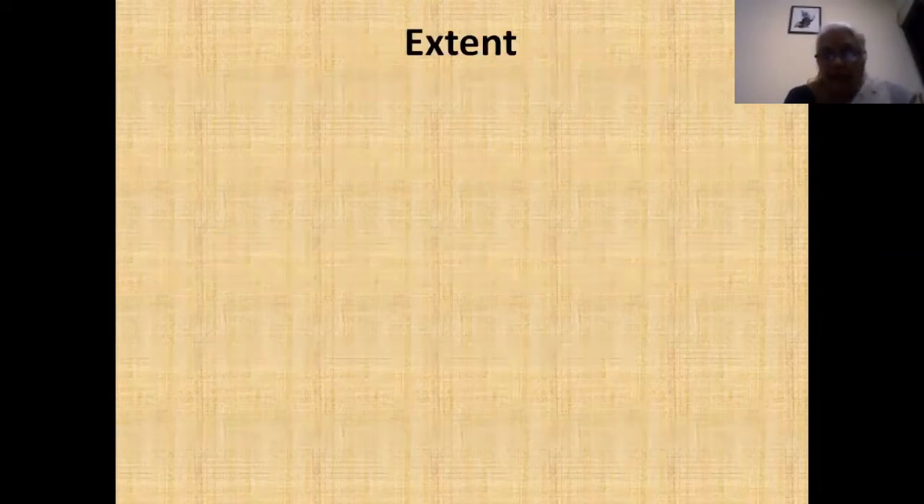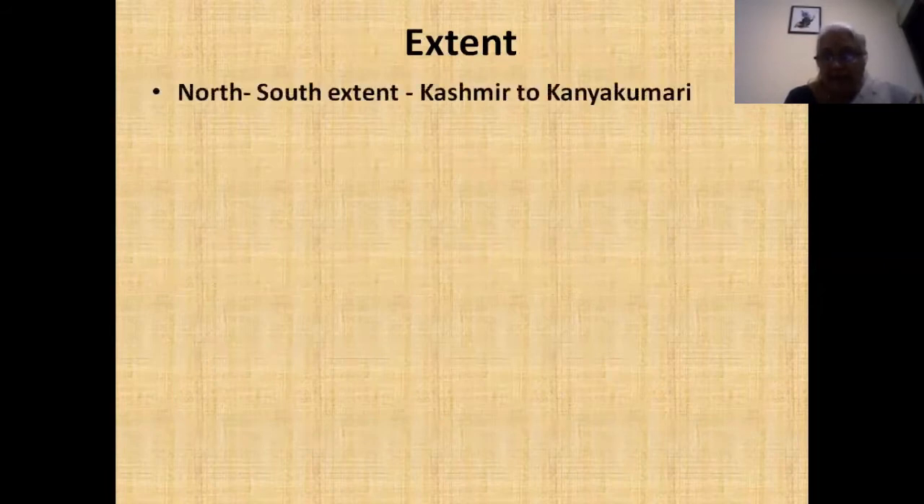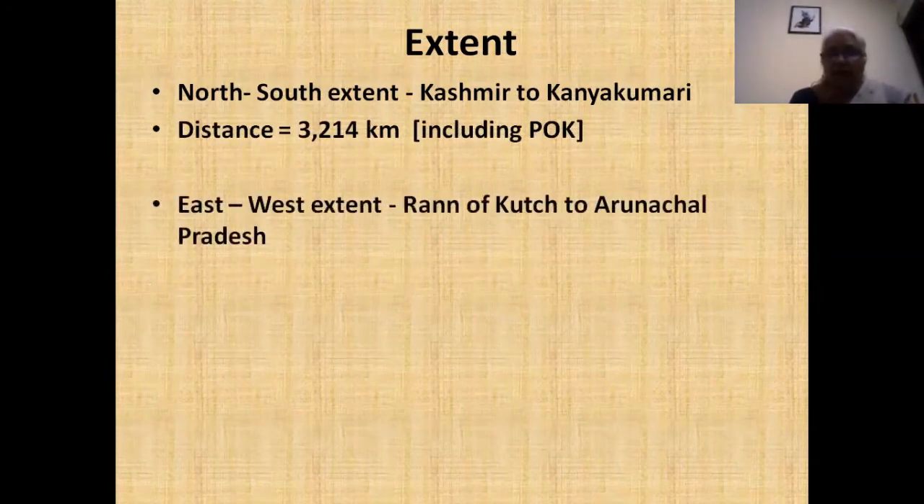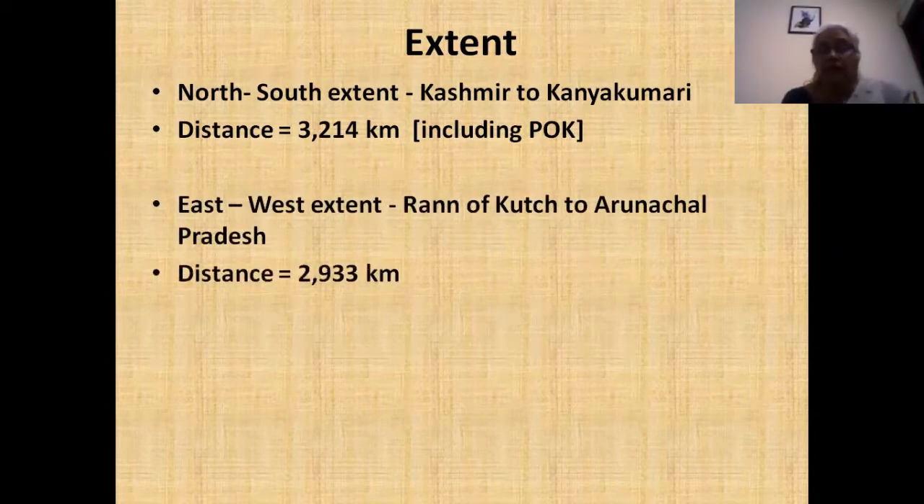But if you look at the extent, the north-south extent from Kashmir to Kanyakumari, the distance is 3,214 kilometers, including Pakistan-occupied Kashmir. And east-west, between the Rann of Kutch and Arunachal Pradesh, is only 2,933 kilometers. So sometimes they may ask you a question in the exam about the reason why, though the north-south extent is equal to the east-west extent in terms of latitudes and longitudes, there is a big difference in the distance.